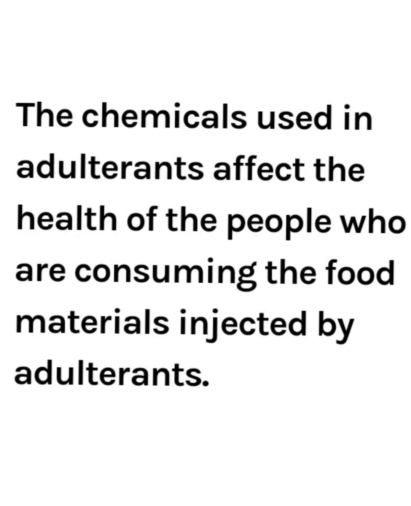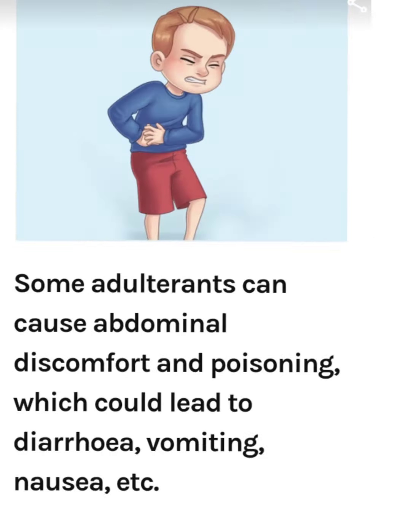The chemicals used in adulterants affect the health of the people who are consuming the food materials injected by adulterants.